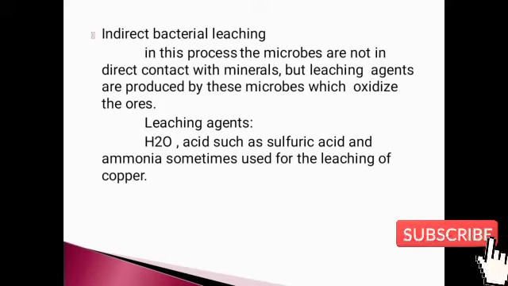Next one is indirect bacterial leaching. In this process, there is no direct contact. These microbes will produce oxidizing agents such as ferric ions and sulfuric acid, which will oxidize the ores and produce leachate.